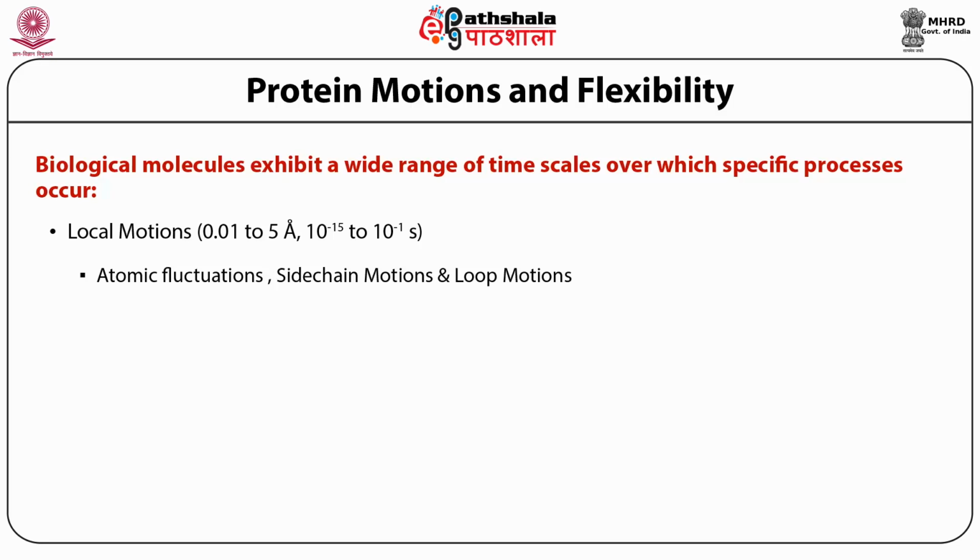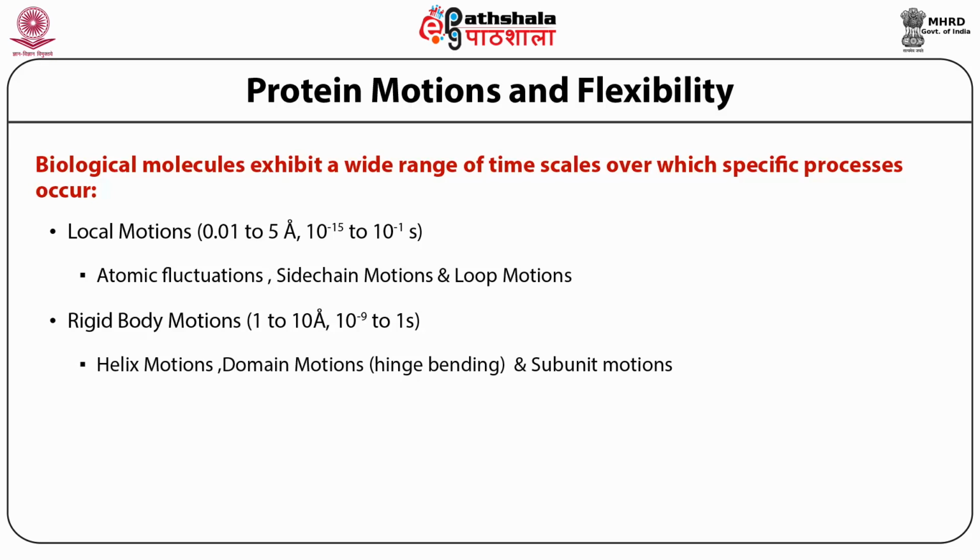There is another set of motion that is called rigid body motions, and those are a little larger in amount. That means the displacement is quite larger, between 1 to 10 angstrom, and these motions are not so fast. They are a little bit slower than the local motions. Examples are helix motion, since many biological functions are dependent on helix motions; domain motions, that is hinge bending motions, very commonly observed in carbohydrate binding proteins; and in many cases subunit motion. They also have interactions of functional importance.